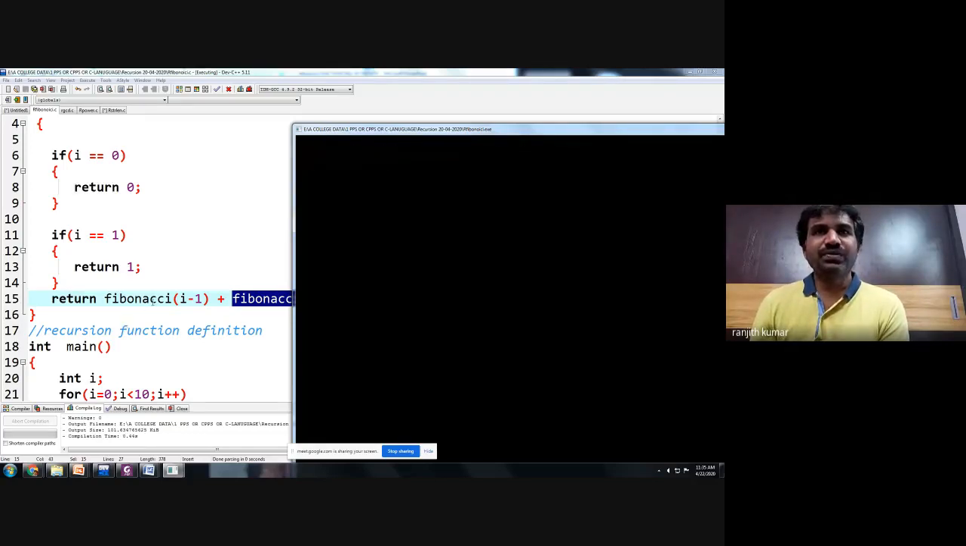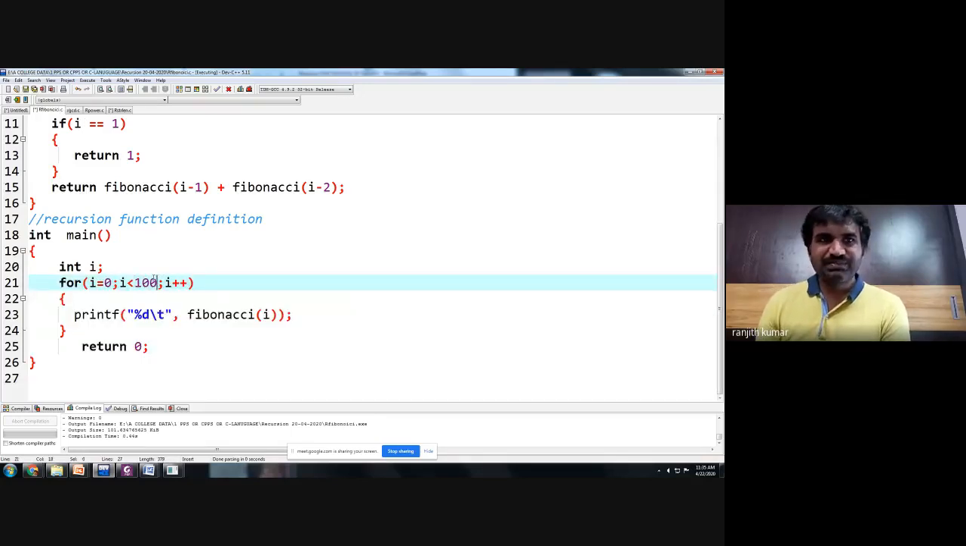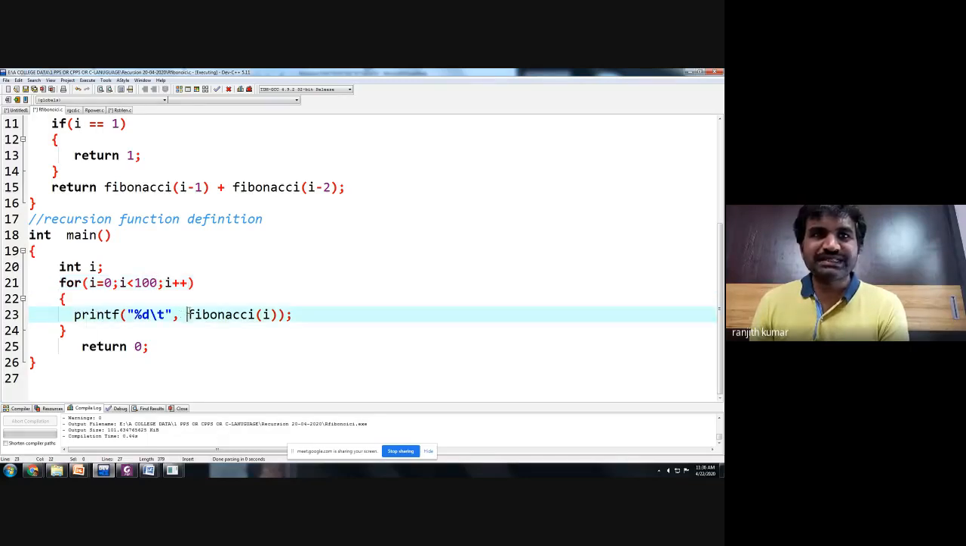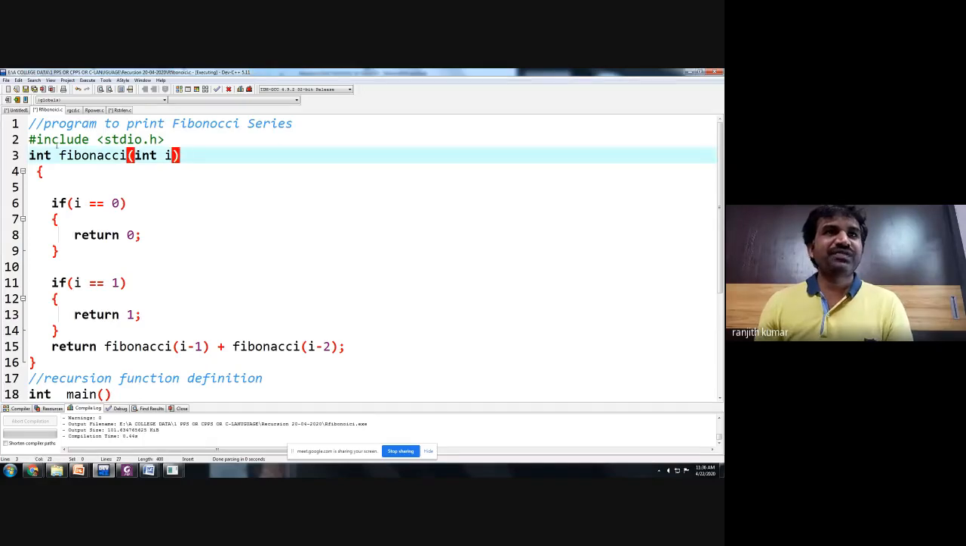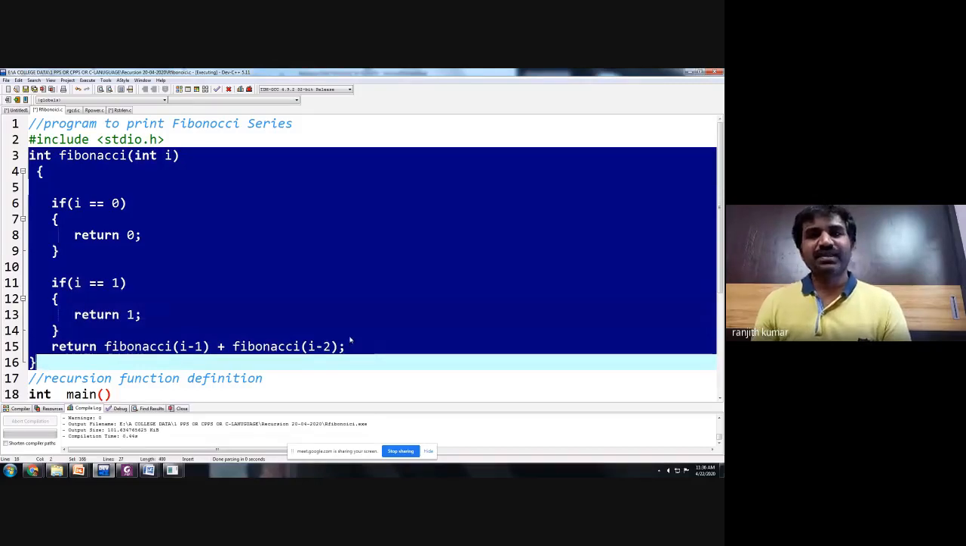So what are we doing here in the program? In the main function, you are printing the Fibonacci series up to 10. Assume that you want to print up to 100. Simply make it 100 here: for I equal to 0, I less than 100, I plus plus. And you are calling a recursive function Fibonacci. Here is the recursive logic for Fibonacci. Please observe and let us execute.